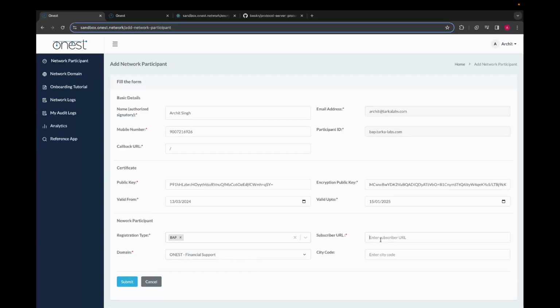Subscriber URL is again synonymous to the API endpoint URL that we'll be using, which is slash for now. City code can be anything of the sort of the STD trunk codes to support whatever areas you'll be operating from. For now, we'll be using star, which means all the STD codes. Now we click on submit.